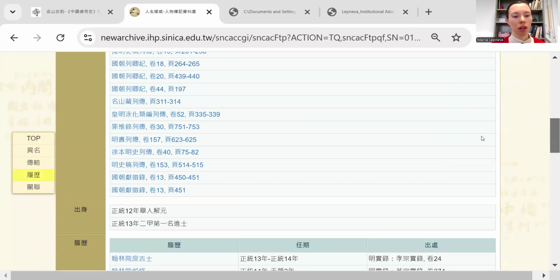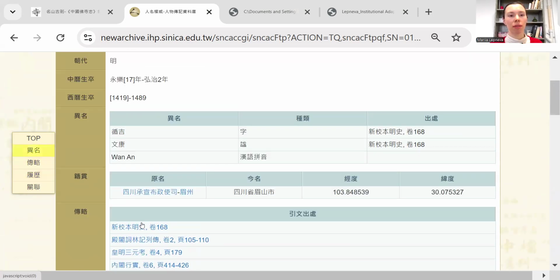Well, probably I should also have indicated the year when he passed the metropolitan examination, the 进士. Okay, I didn't do it in that paper, but sometimes in books or papers by other scholars, I see that they indicate the lifespan, these days of birth and death, and then they would put a semicolon and they just write 进士 and they indicate a year, because it already shows you that the person passed the highest level of the examinations in the country. And to convert the traditional date, you can use the date converter, and I have a separate video about it. I'll put the link in the description of this video. And now let's go back to our Wan'an.